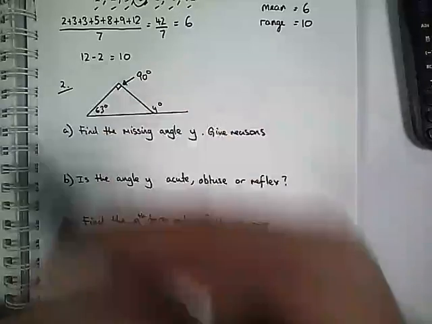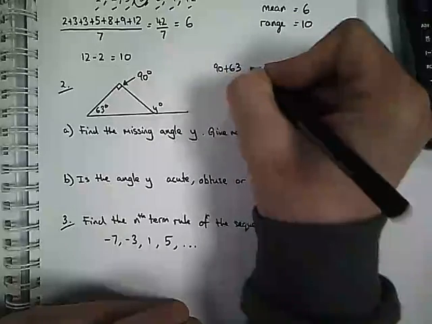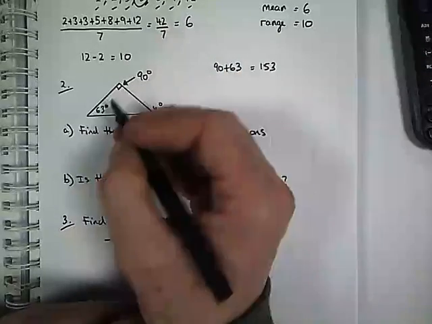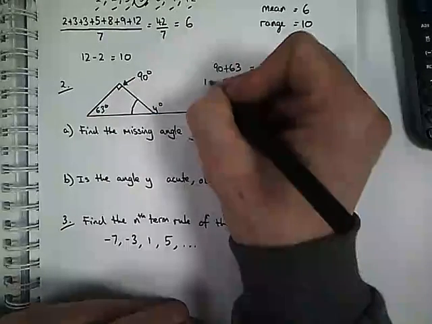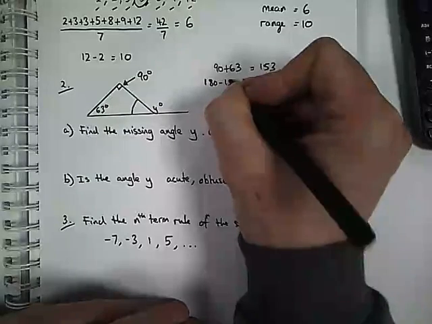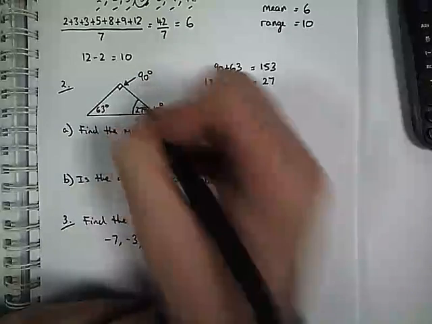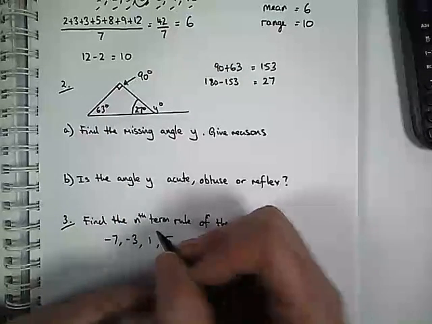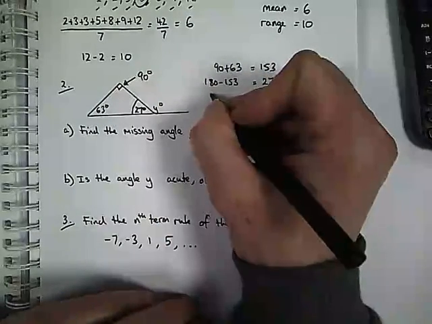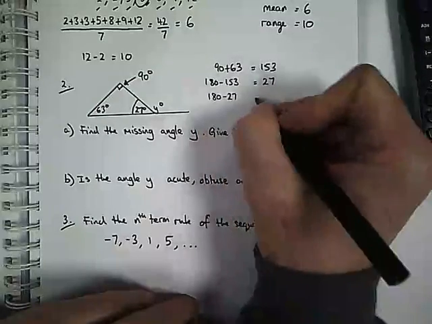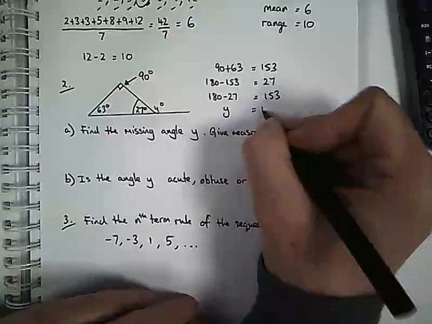So I'm going to add 90 to 63, which is 153. And then if I take that away from 180, I will get this angle here. 180, take away 153, equals 27. So I've got 27 degrees. Now, I know angles on a straight line add up to 180, so I'm going to do 180 take away 27, which is equal to 153. So y equals 153 degrees.